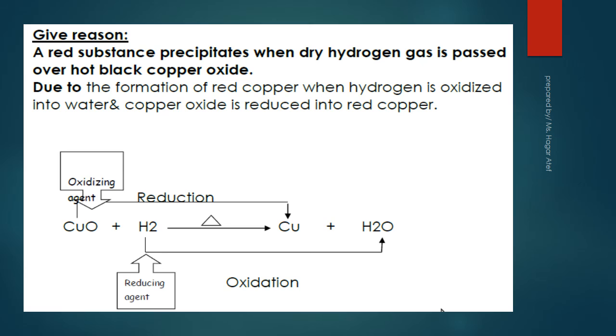So, give reason: red substance precipitates when dry hydrogen gas is passed over hot black copper oxide. Due to the formation of red copper, when hydrogen is oxidized into water and copper oxide is reduced into red copper. CuO is the oxidizing agent and H2 is the reducing agent. Produce copper and water.